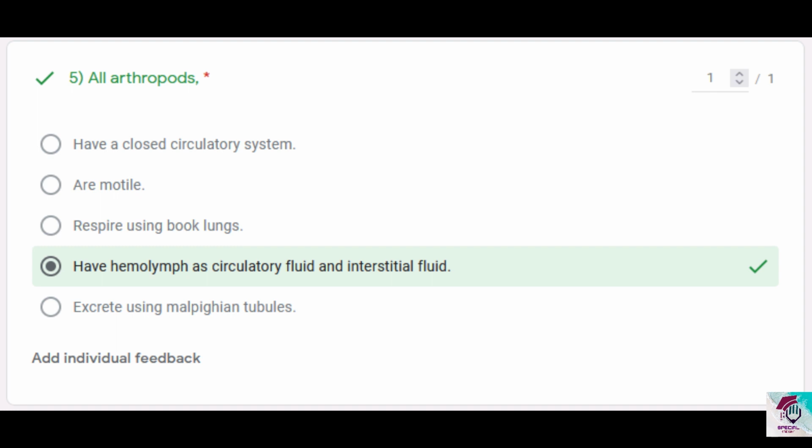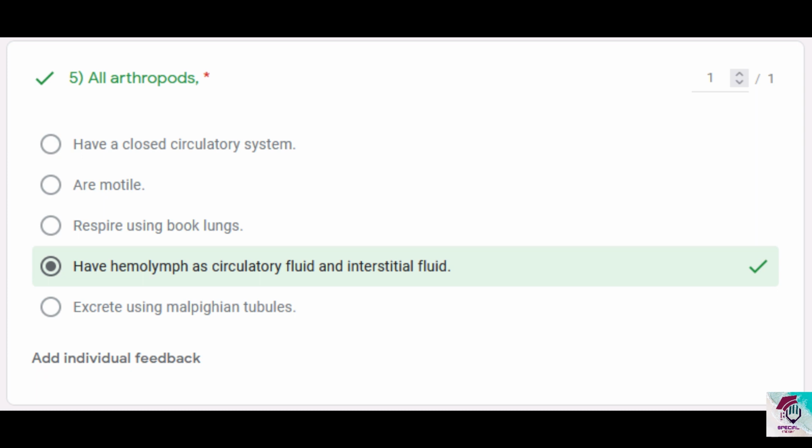Question 5. All arthropods. Now you have to be careful when you say all. First statement, have a closed circulatory system. No, all arthropods have an open circulatory system. But then again, you say insects usually do not have blood. It's okay. All of them have generally an open circulatory system, not a closed one. So that statement is incorrect.